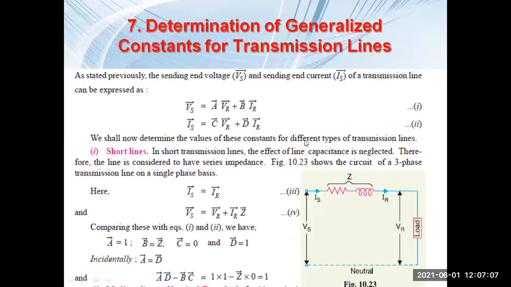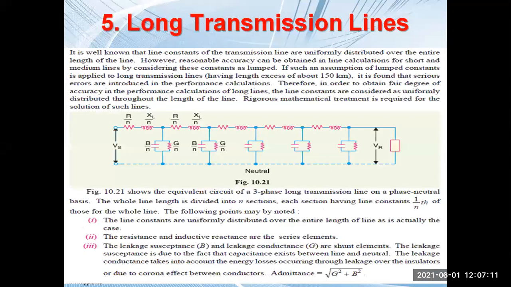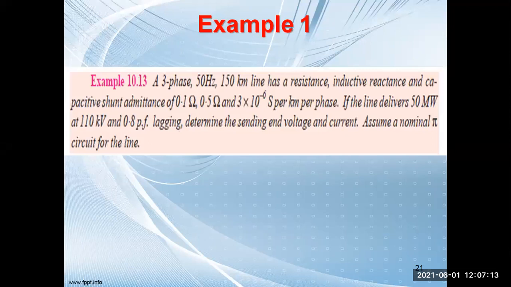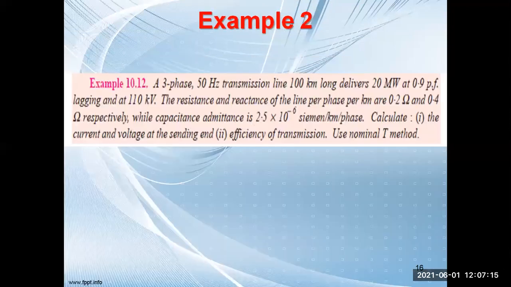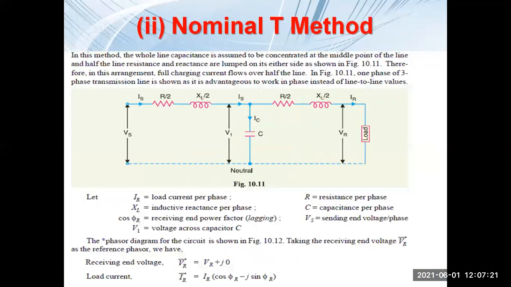So we'll go back to that particular slide. Okay, so we are actually discussing the nominal T method. This is the second method to analyze the medium transmission line.